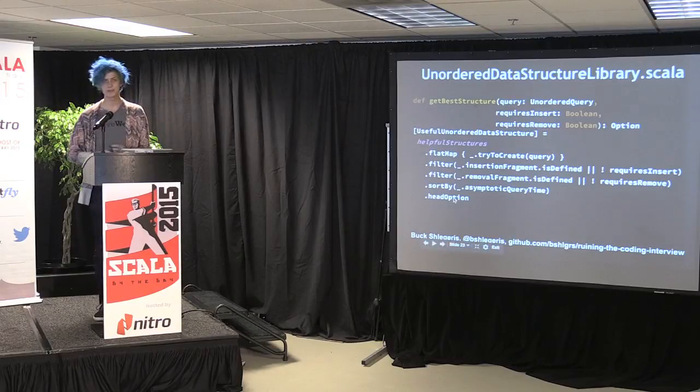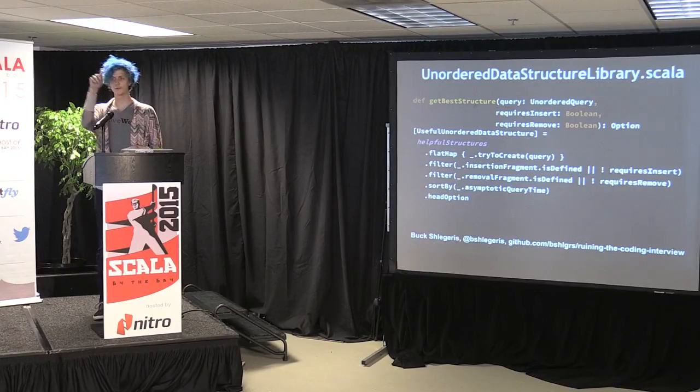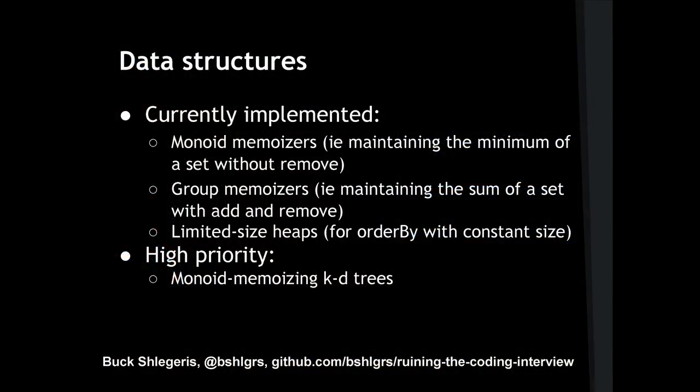And this is an option because maybe there is no data structure to represent the operation efficiently, in which case we give up and return the shitty .filter, .sort by, .take, or whatever that I showed you before when my optimization flag was off. Okay, that was a lot of Scala. I'm glad that you guys are smart enough to get through it.